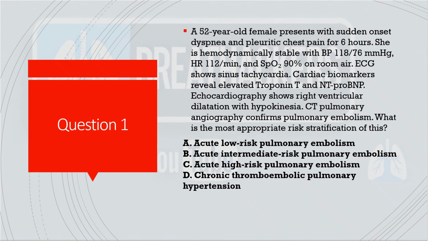They have given the options based on the previous classification, although A to E grading has come in the latest guidelines, but the question came on the basis of the previous classification. And since here troponin T and NT-proBNP, the biomarkers, were raised, and echo showed positive signs, this came under the category of acute intermediate risk pulmonary embolism. So B is the right option here.